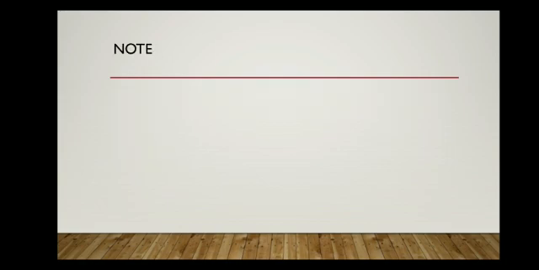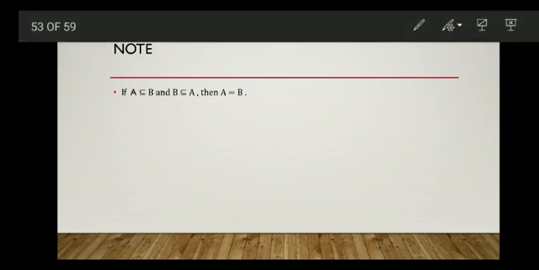Okay. So note here. If A is a subset of B and B is a subset of A, then A is equal to B. See here, what is given? If A is a subset of B, which means every element of A is an element of B. And B is a subset of A, which means every element of B is an element of A.